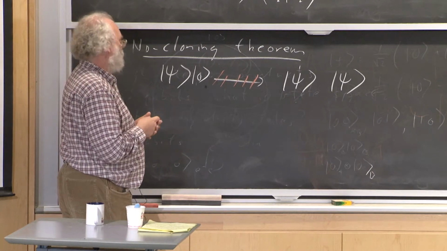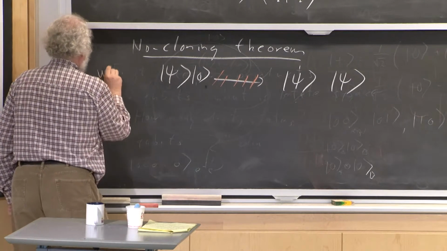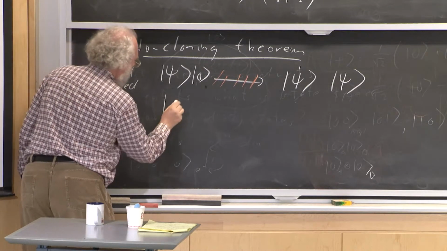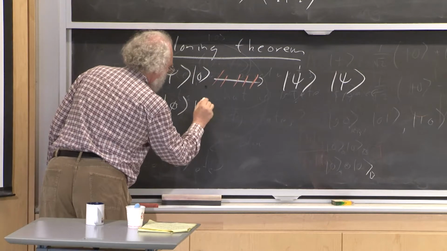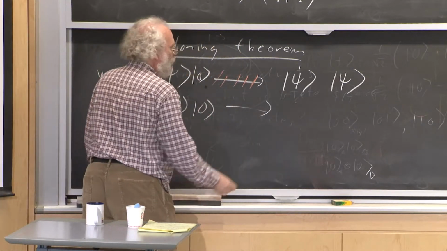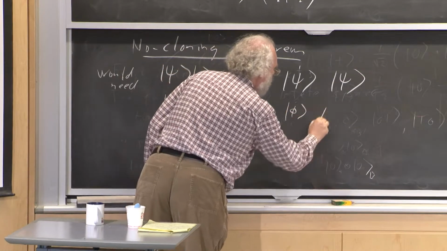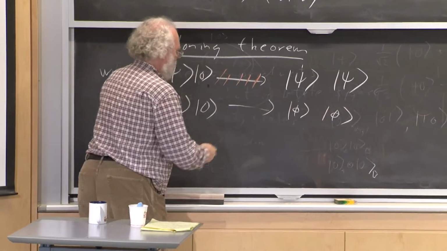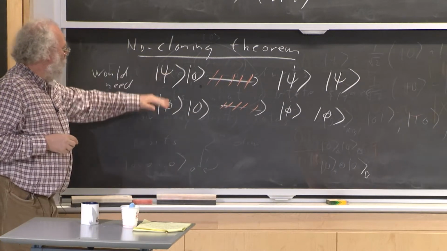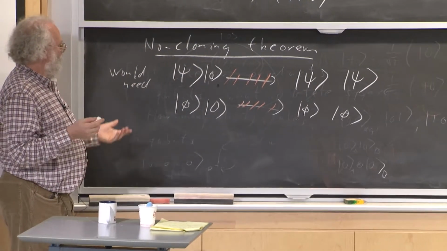Well, this goes to that, and suppose we started this in another unknown state, it would have to go to phi phi. But of course it can't, because the no cloning theorem says that you can't do that.